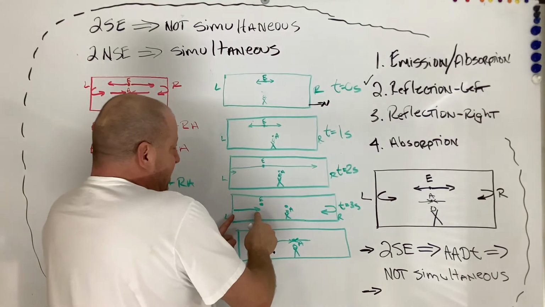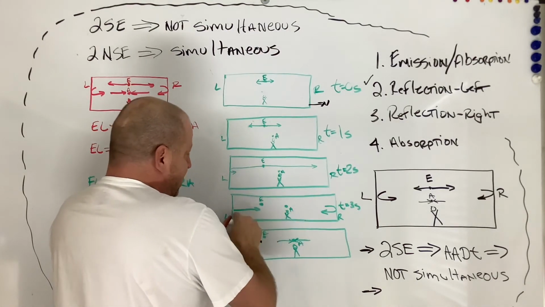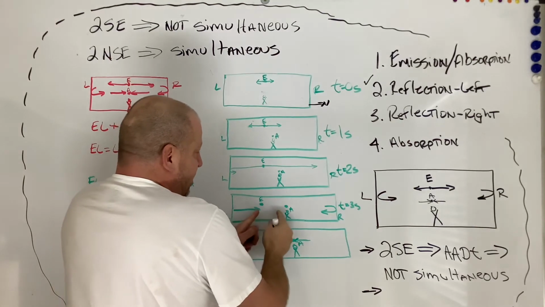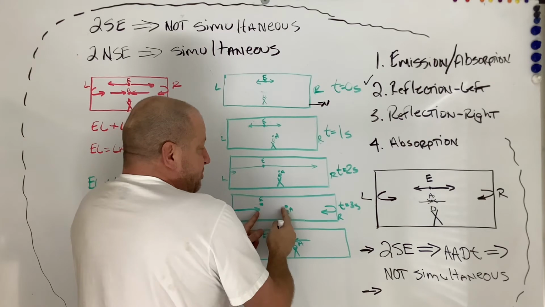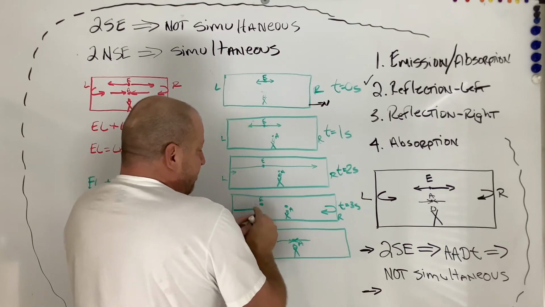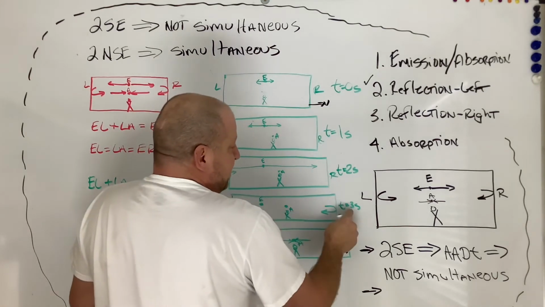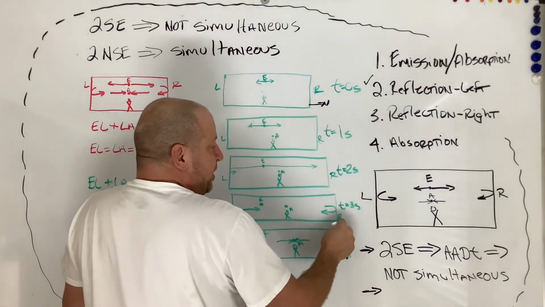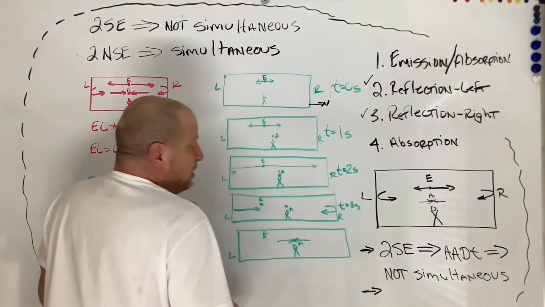Now, because the reference frame is still moving away from the emission point, this light is trying to catch up. So this distance right here changes, and the absorption point is moving away from the light, but again, the light's faster, so it eventually will catch up. Then at 3 seconds, I finally reflect off the right side of my box. So then this one happens next.